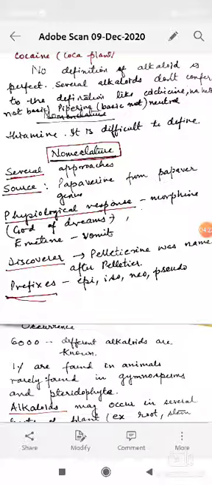Harmaline from Peganum harmala. Physiological response too has been followed for naming alkaloids. For example, morphine comes from Morpheus, the god of dreams. Emetine in Greek means to vomit, so the name emetine has been given.